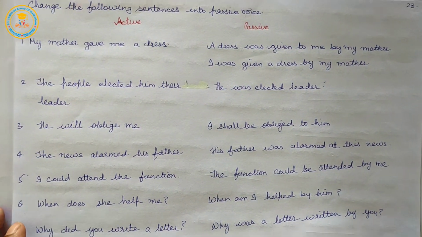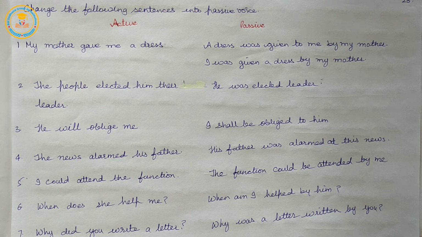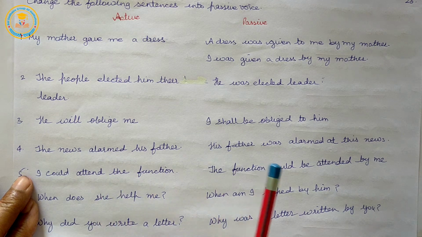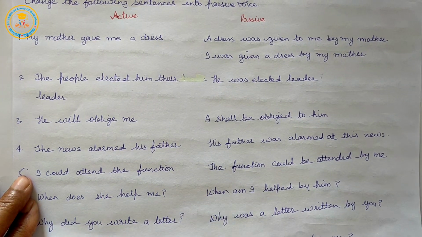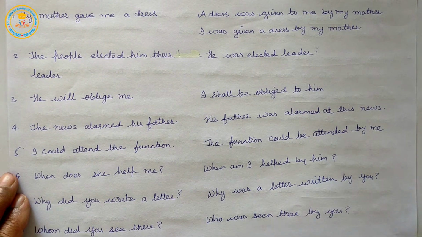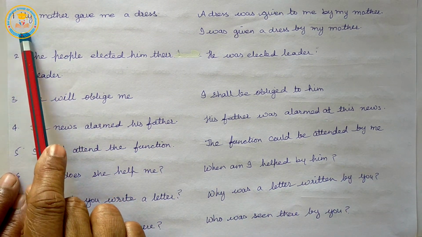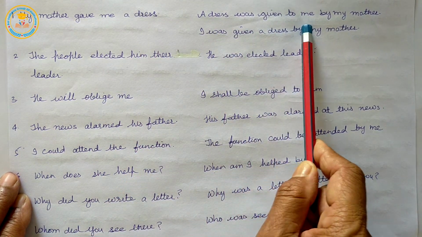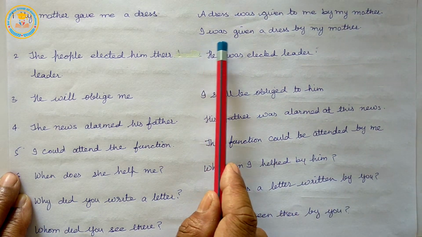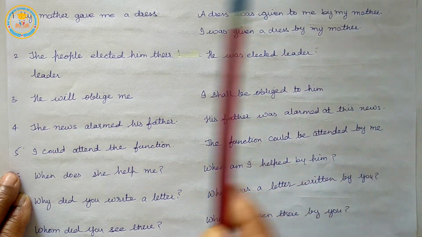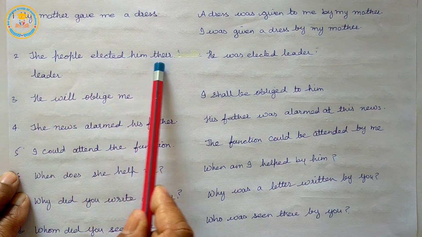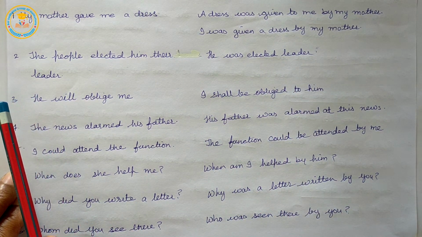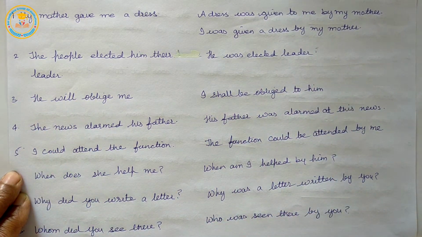For this, our first exercise is to change the following sentences into passive voice. Some sentences are given in active and we will change them to the passive form. So our first sentence, active voice, my mother gave me a dress. A dress was given to me by my mother. I was given a dress by my mother. The people elected him their leader. He was elected their leader by them.